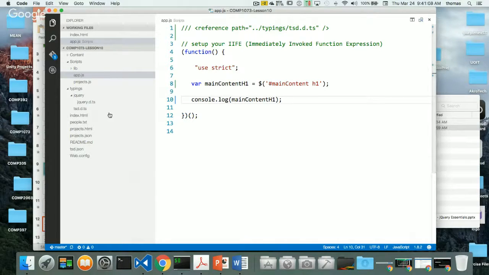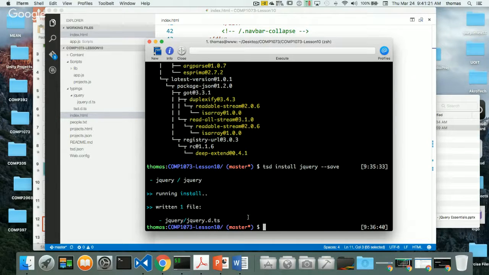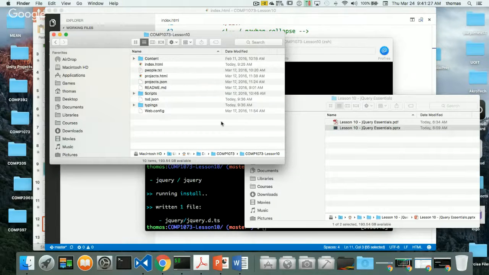Okay, let's check it out when I run the file now. So I'm going to go back to my index.html, and there's nothing in here. All I'm doing is trying to get a reference to my H1 tag. How do I do that? Let's run this thing. Instead of running HTTP server, I'm just going to double click on my files. So here on my lesson 10, just for now, because I don't have anything that I care to view online, I'm just going to double click on index.html and see what I get.